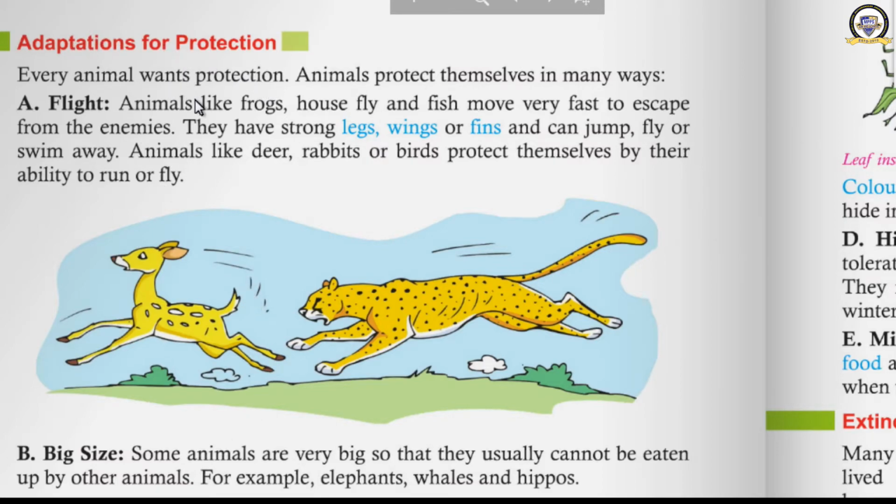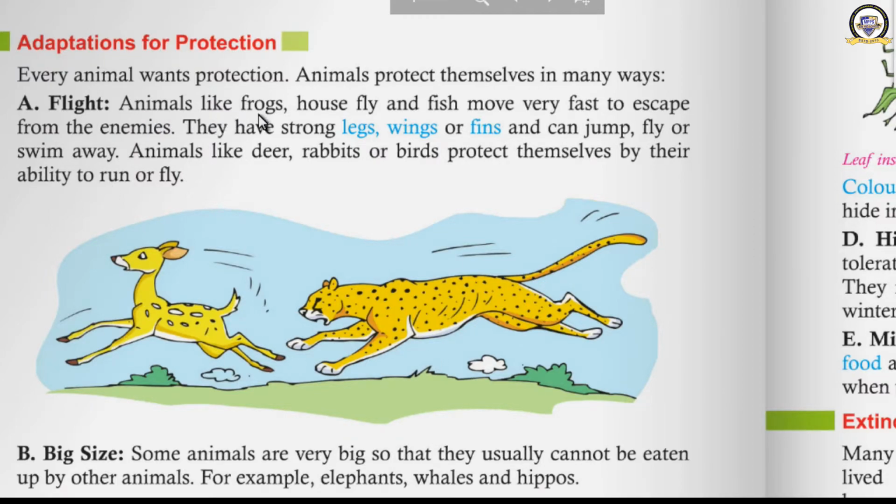The animals can be there. There are different ways by which they protect themselves from their enemies. The most common method is flight. You can see the picture. What is the deer doing? It was running away from the hunter. Yes or no? Yes, the hunting animal.